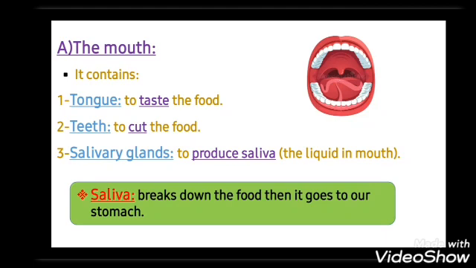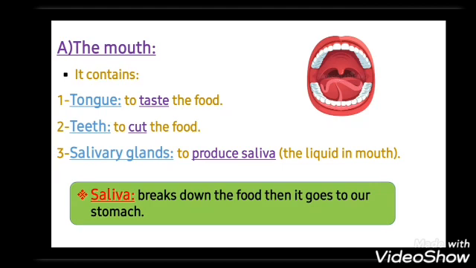Repeat after me. Mouth. And you have to know that the mouth contains tongue, teeth, salivary glands. Tongue helps us to taste the food. Teeth to cut the food. Salivary glands produce saliva.